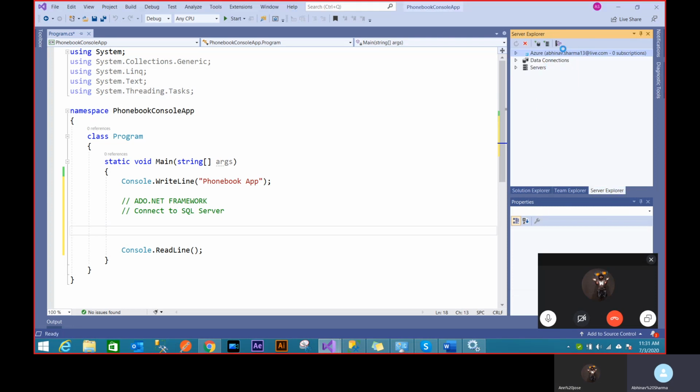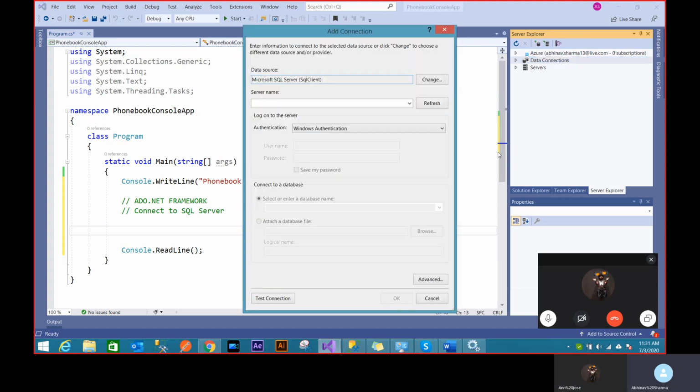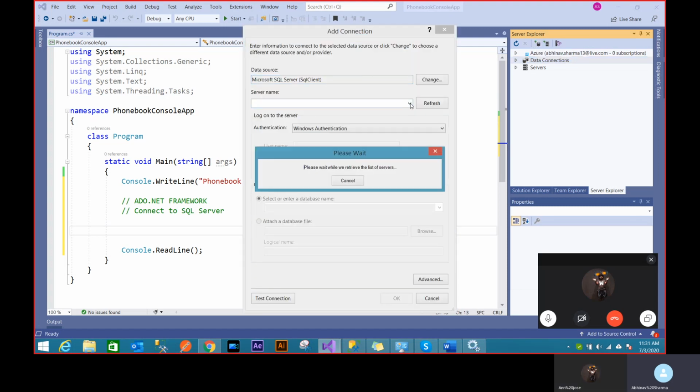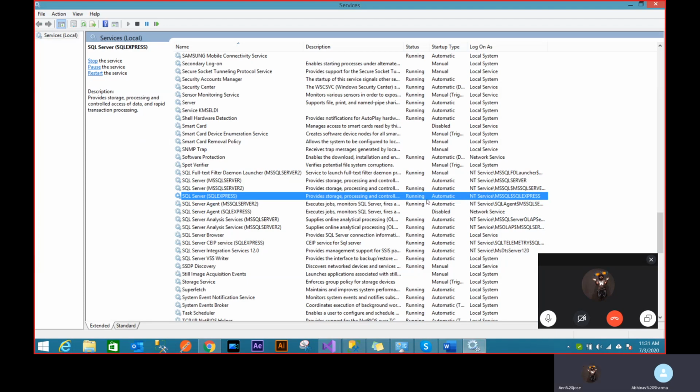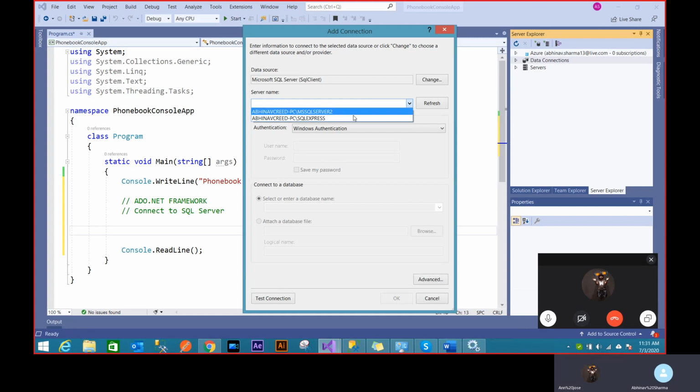Right now, as you can see, I have an Azure connection somewhere, which we won't be looking at for now, but there's a way to connect data connections also. Just click connect to database here. It's going to open a pop-up for you, and you can select your server. This server has to be running. In order to get something in the list, your SQL Server has to be running in your services. If it's stopped, you won't see anything here.